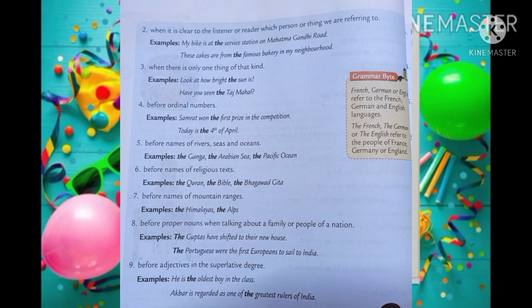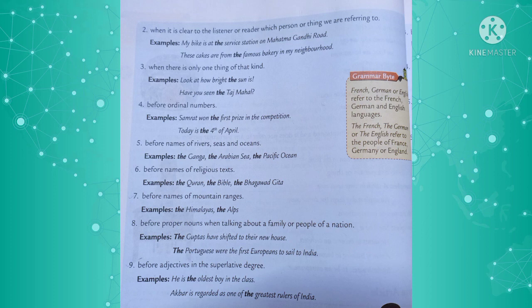Then with the superlative degree of adjectives. Ramya ma'am has taught you what superlative degrees of adjectives are. Always with superlative degrees of adjectives, you have to use the before the superlative: the darkest, the tallest, the shortest, the highest, the lowest, etc. The is also used before ordinal numbers.